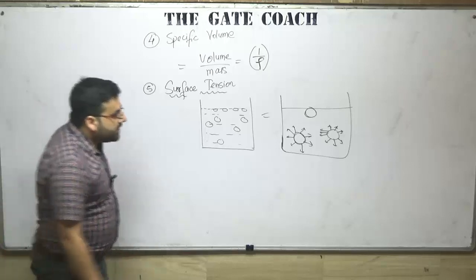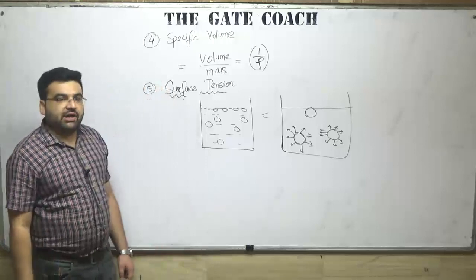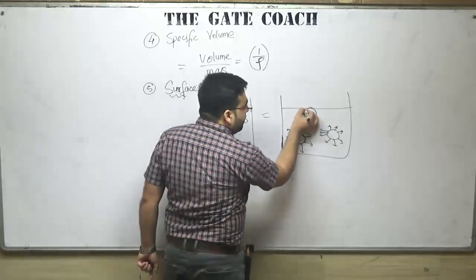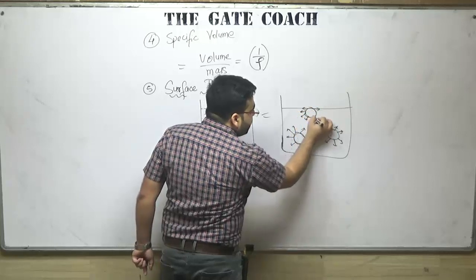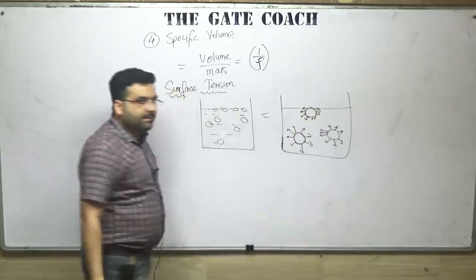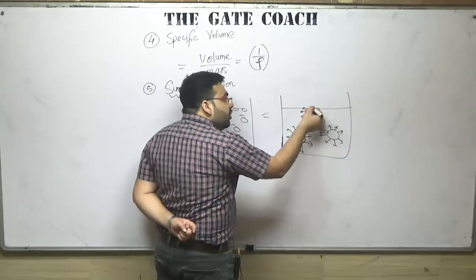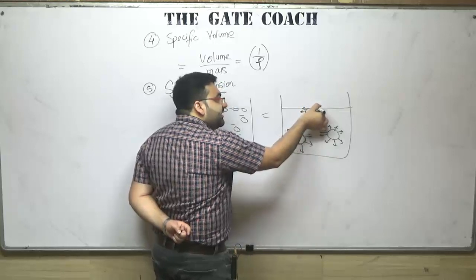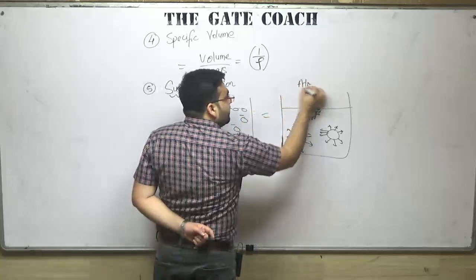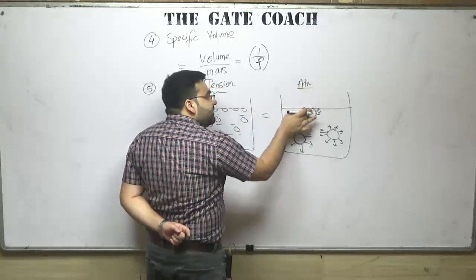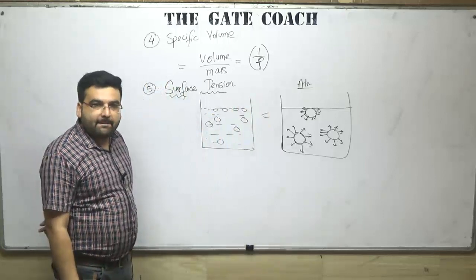Clear? But when I look at this particle which is at the surface, what will happen? One force will be acting on this side, one force on this side, some forces acting like this. So you can see that for the particle which is at the surface, in contact with the atmosphere, no such cohesive force is acting.